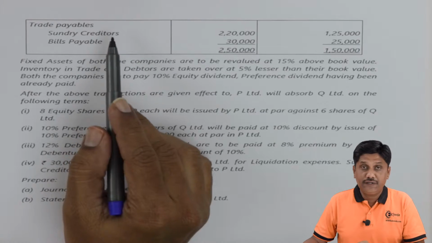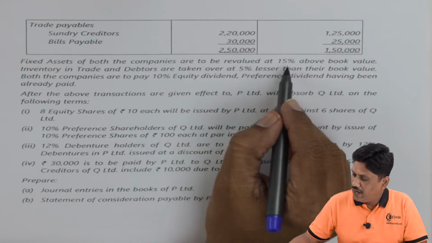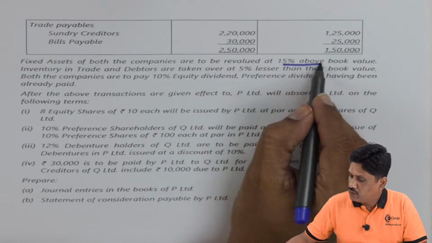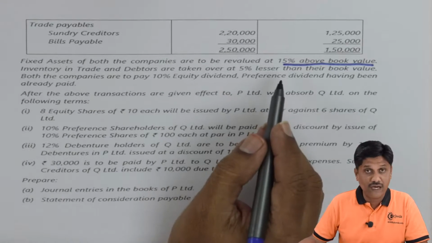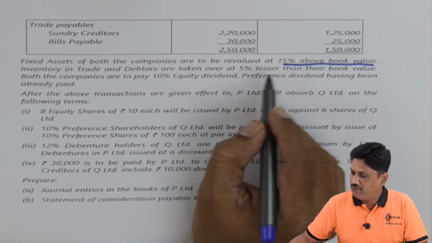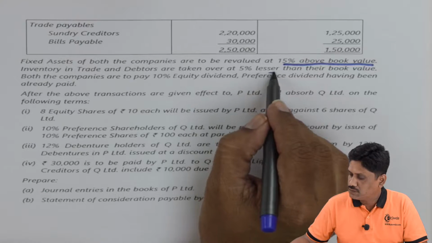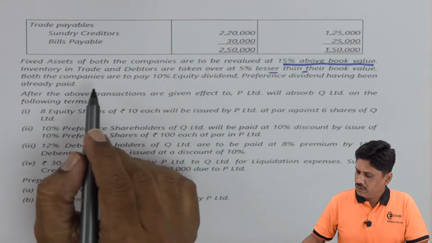Trade payable breakup is also available. Fixed assets of both the companies are to be revalued at 15% above the book value. At the time of takeover, they are appreciated, that is, agreed value is 15% above the book value. Inventory in trade and debtors are taken over at 5% lesser than their book values. So, agreed values of debtors and inventory in trade are given.